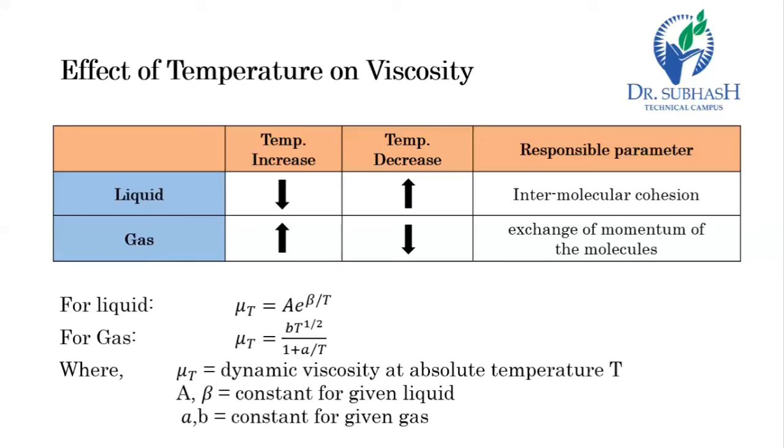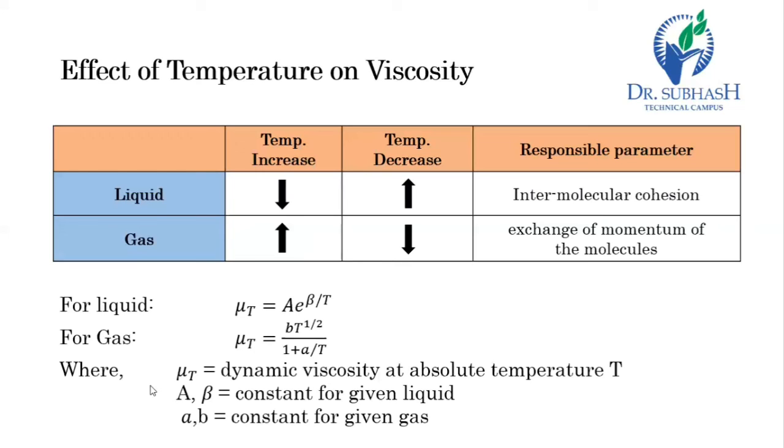But in gas, the exchange of molecular momentum of the molecules is responsible for the viscosity, and it will increase as the temperature increases in the gas, and so the viscosity will also increase. While when the temperature decreases, it has a linear relation. It is vice versa only, nothing else.